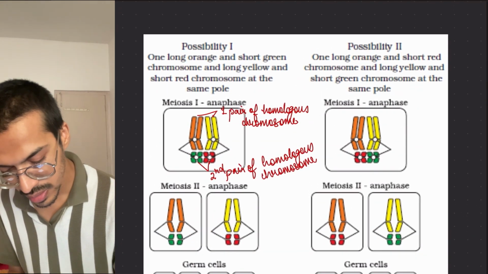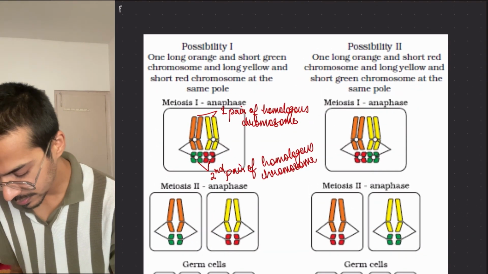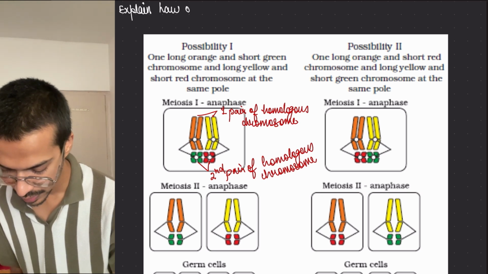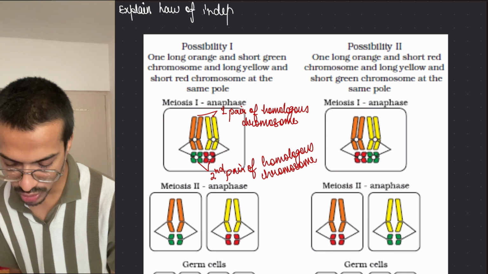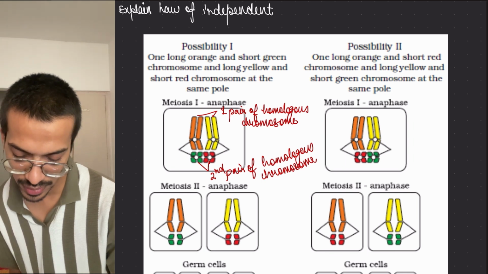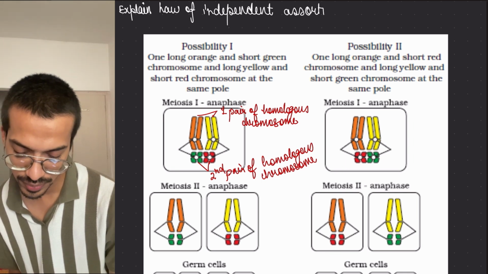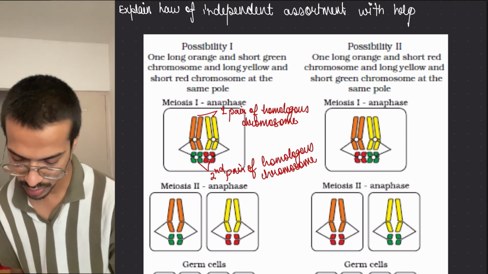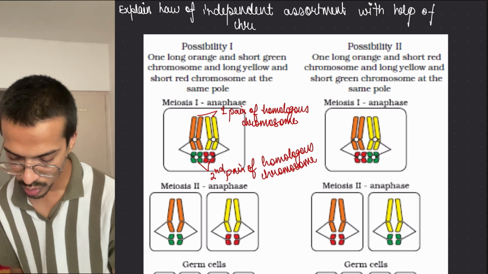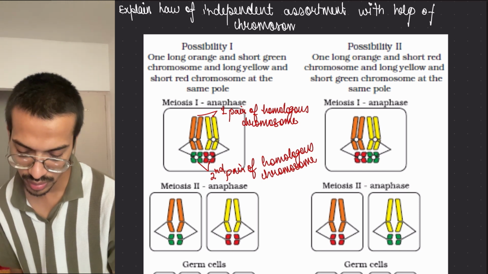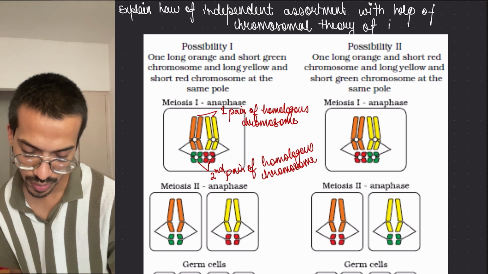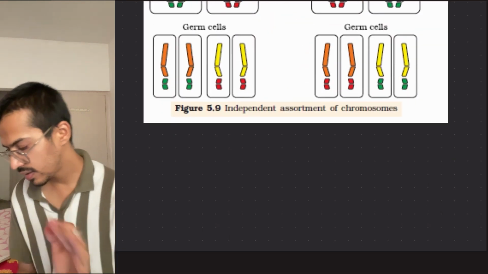So what is it? Explain the law of independent assortment with the help of the chromosomal theory of inheritance. Okay, let's just do it.